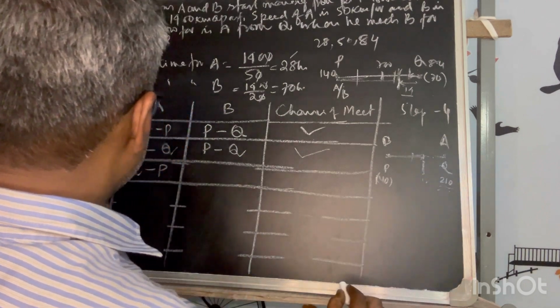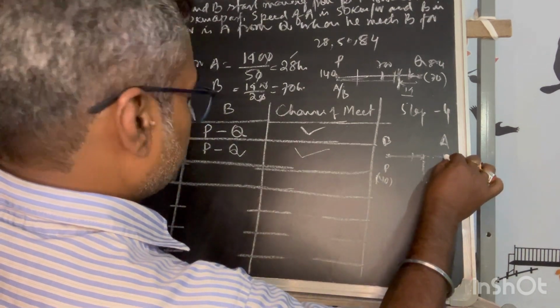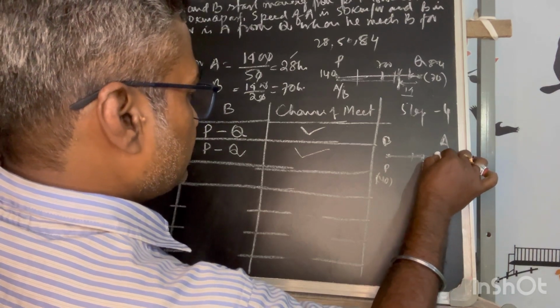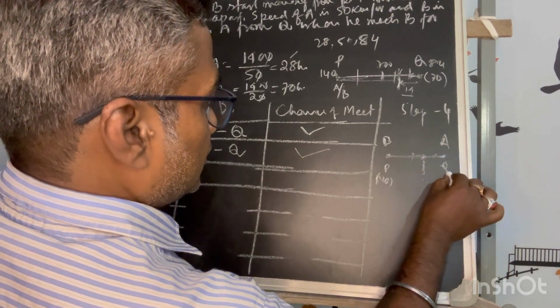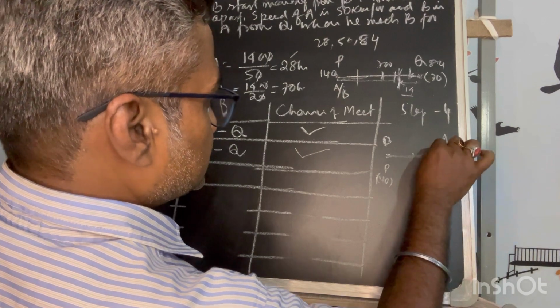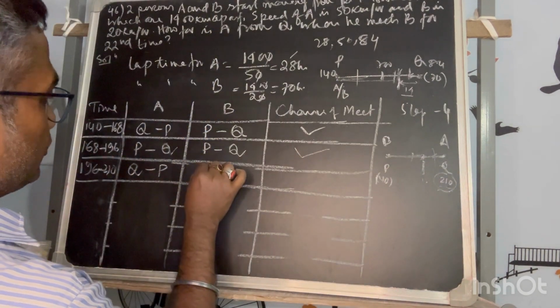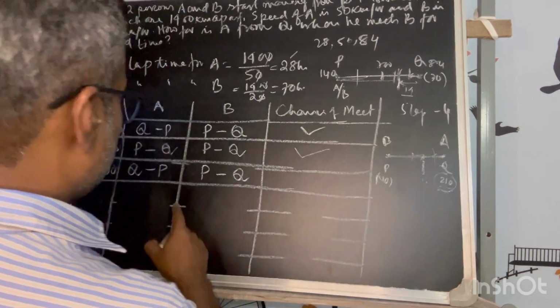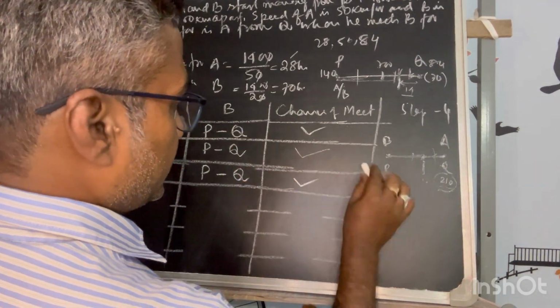He will not reach below 110. So he has reached already where 196 here. So he will start moving. A will start moving. B has not reached 210. So somewhere he will meet. He will move from P to Q. Still he is moving this direction, so there is a chance of meet.